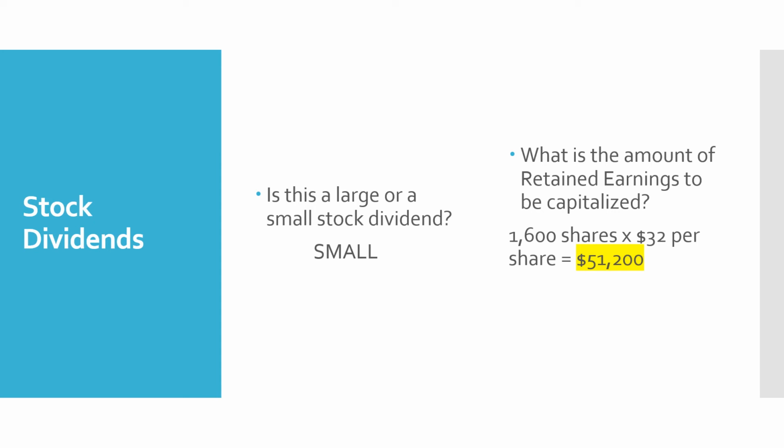And we need to figure out what is the amount of retained earnings to be capitalized. We're going to take the 1,600 shares we're going to be issuing, multiplying that times $32 per share, and the total amount of retained earnings to be capitalized is $51.2. So essentially, we're going to be decreasing retained earnings by $51.2 and increasing, ultimately, our common stock and additional paid-in capital accounts by that amount.